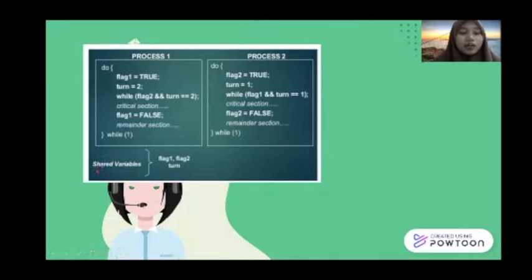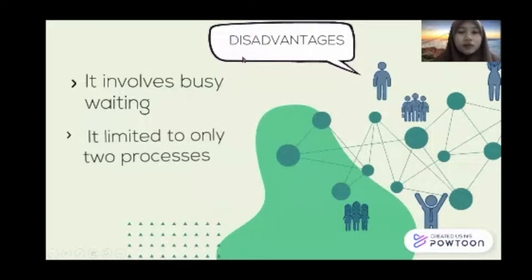We also know that flag 1 and flag 2 are shared variables, which means process 1 and process 2 share flag 1, flag 2, and also turn. What are the disadvantages of Peterson algorithm?